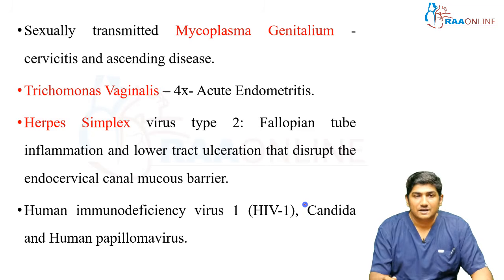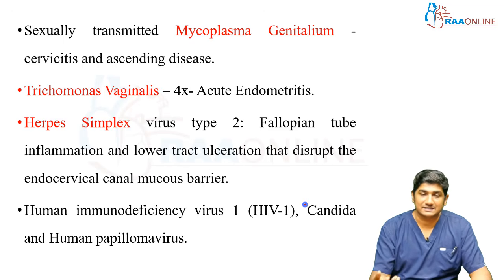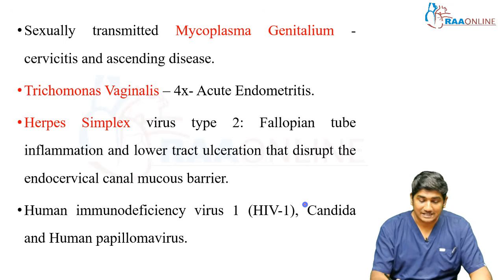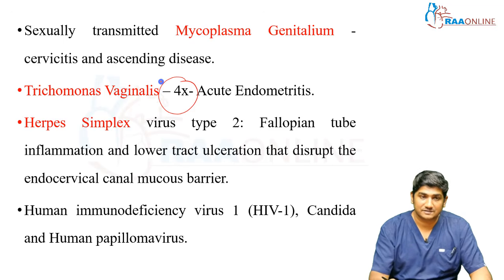Apart from Neisseria, Chlamydia and the bacterial vaginosis associated bugs, sexually transmitted Mycoplasma genitalium is also very common. It causes cervicitis and ascending disease. And if the patient is infected by Trichomonas vaginalis, there is a 4 times higher association with acute endometritis.